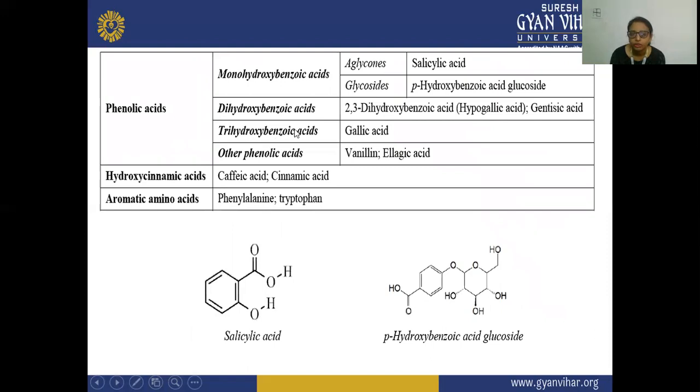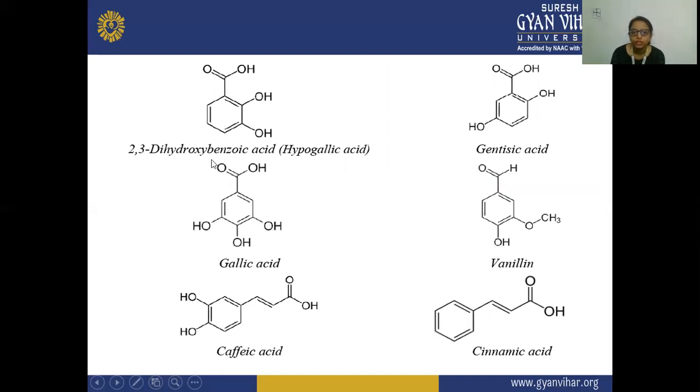Thirdly is your trihydroxybenzoic acid. The trihydroxybenzoic acid means it contains three OH functional groups on this benzoic ring. That is the example of gallic acid. Here you can see that on this gallic acid, there is a presence of the three hydroxy, OH meaning alcohol groups, on this benzene ring, on the meta and the para position.